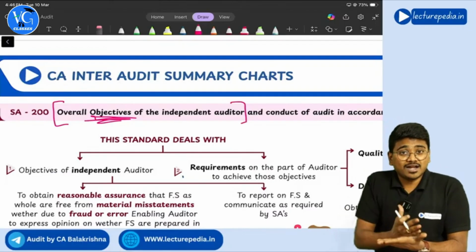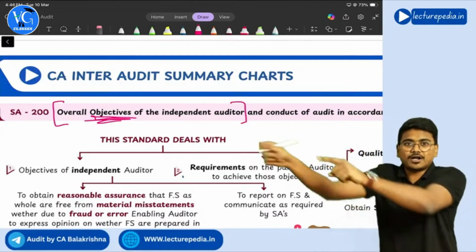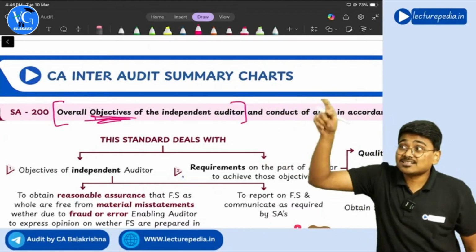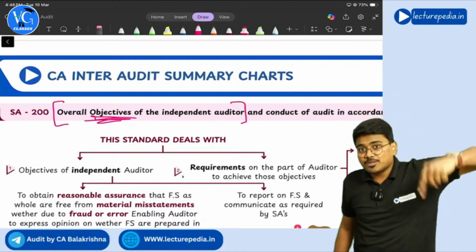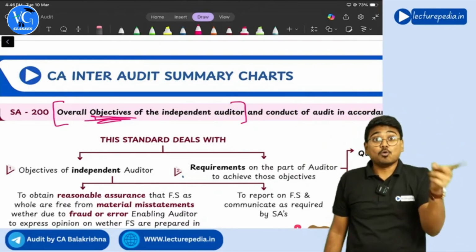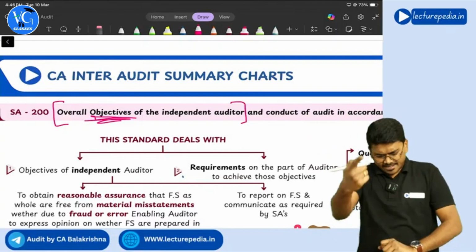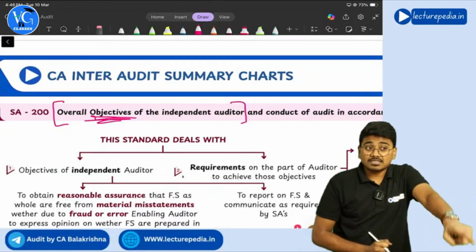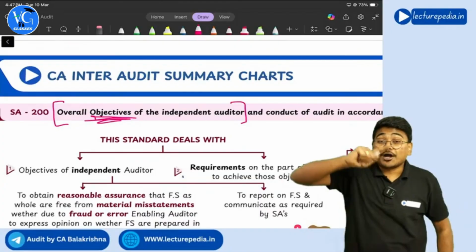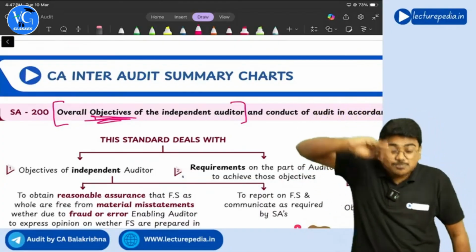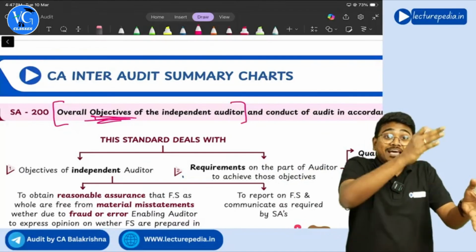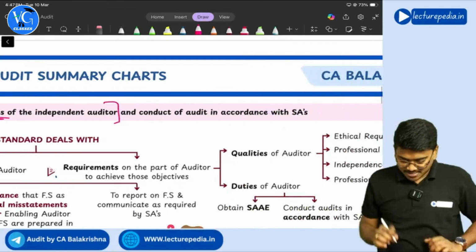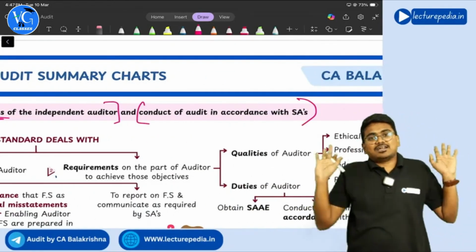So, SA 200 fixes the goal for the auditor. See, auditor, you are doing an audit now. For your audit, what is the target that you have to achieve? That will be fixed by SA 200. Understanding? Overall objective of the independent auditor. And SA 200 also says that this audit should be done as per auditing standards. It should be done by you only. You have to do the audit as per auditing standards. Getting it? So, conduct of audit in accordance with standards on auditing.